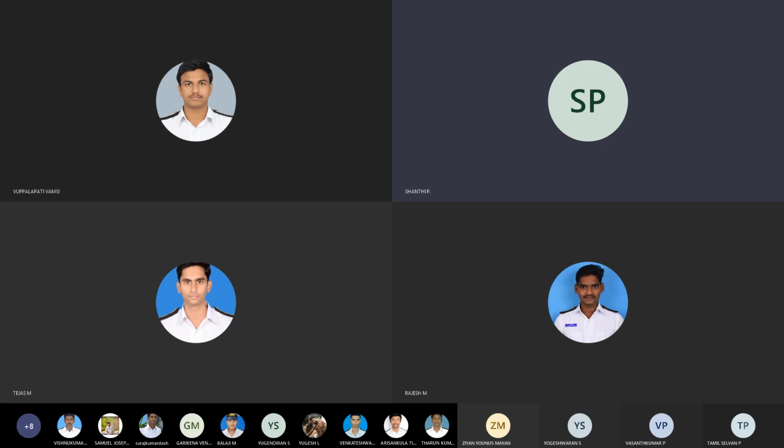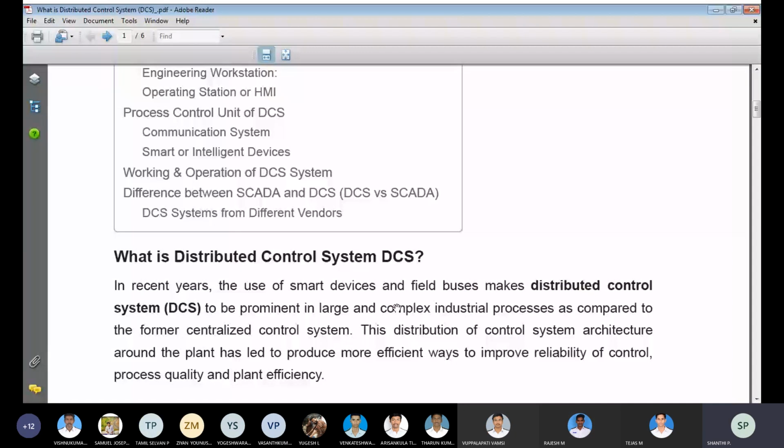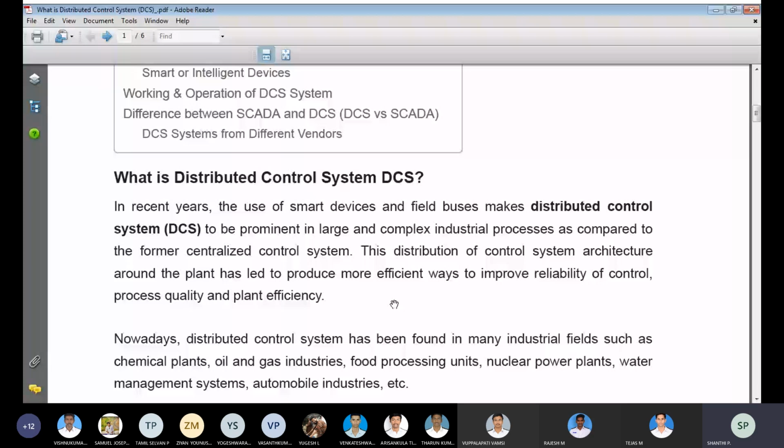What is the distribution control system? We use it for smart devices. All the smart devices have to be connected through a PLC to the computer control system. All the industrial operations, and any other complex network, are connected to the control system. Any fault or failure of the devices is intimated through an alarm circuit.